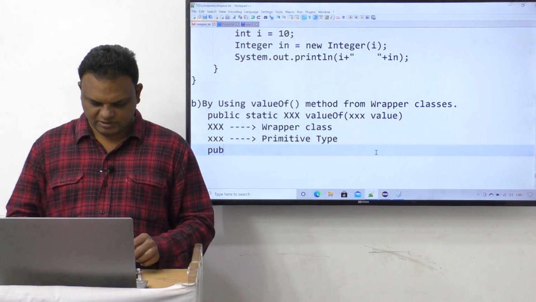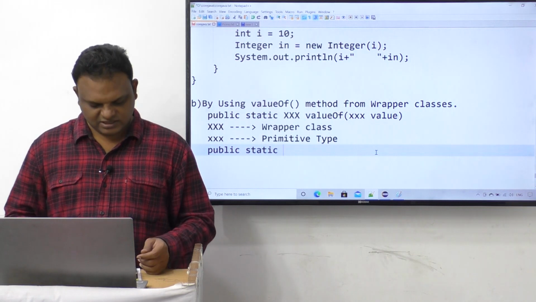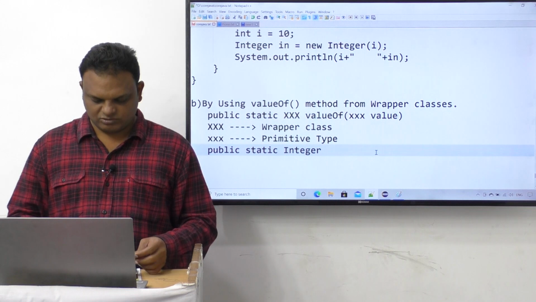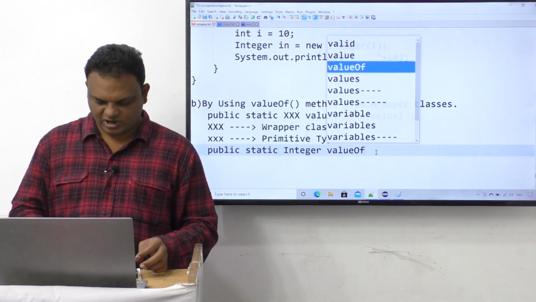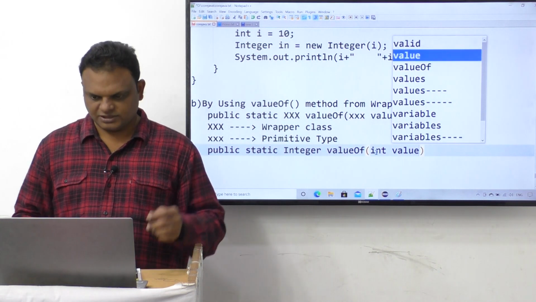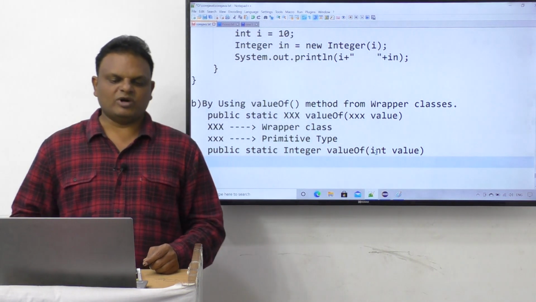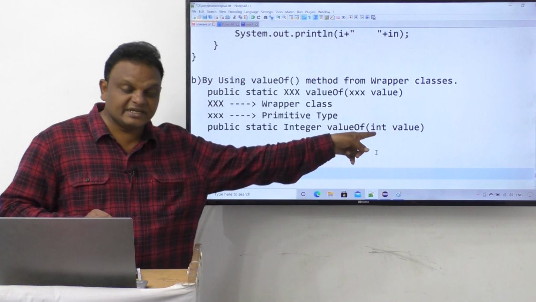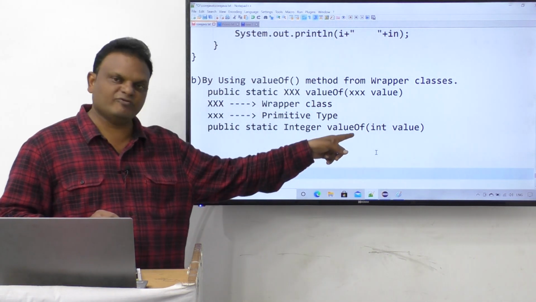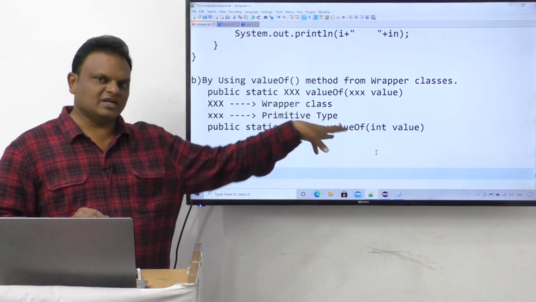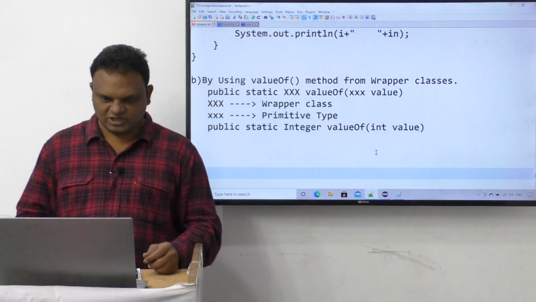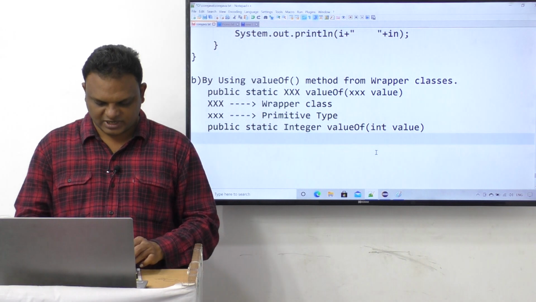For example, public static Integer valueOf of int value. That's it; this is the method we are using. If you pass a normal int value as a parameter to the valueOf method, it will return the data converted into an Integer object. We are going to understand that again.